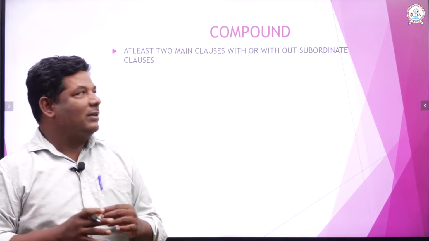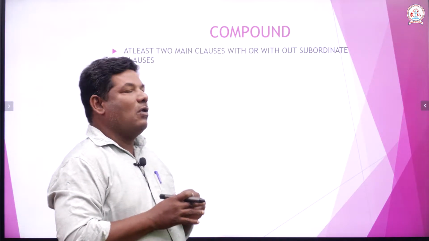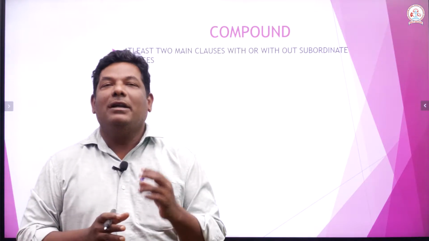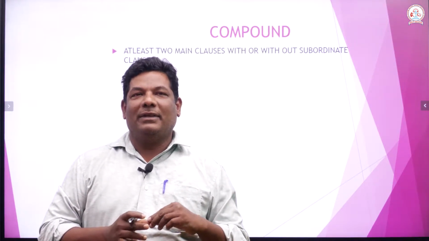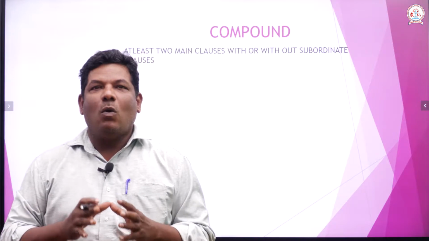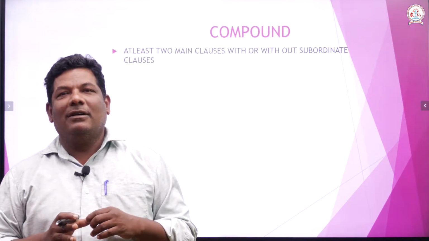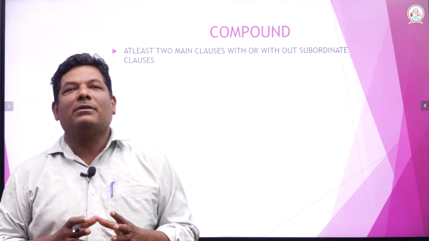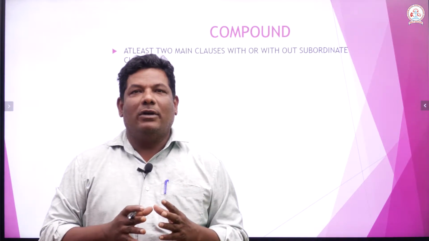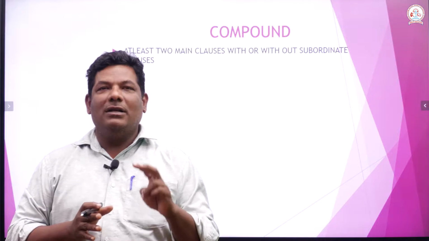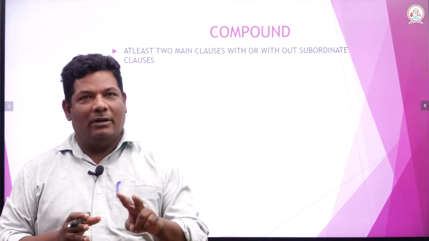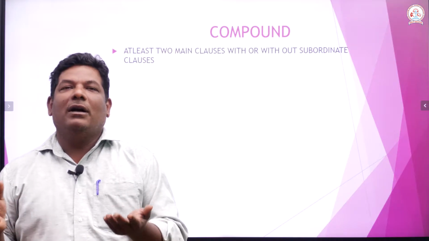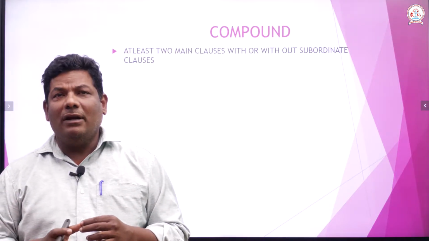simple, compound, complex sentences. When I talk about a compound sentence, you might have studied that it has at least 2 main clauses connected by coordinating conjunctions. It may sometimes have subordinate clauses, and sometimes it need not. But at least 2 main clauses should be there, connected by coordinating conjunctions, like but, and, etc. Right.